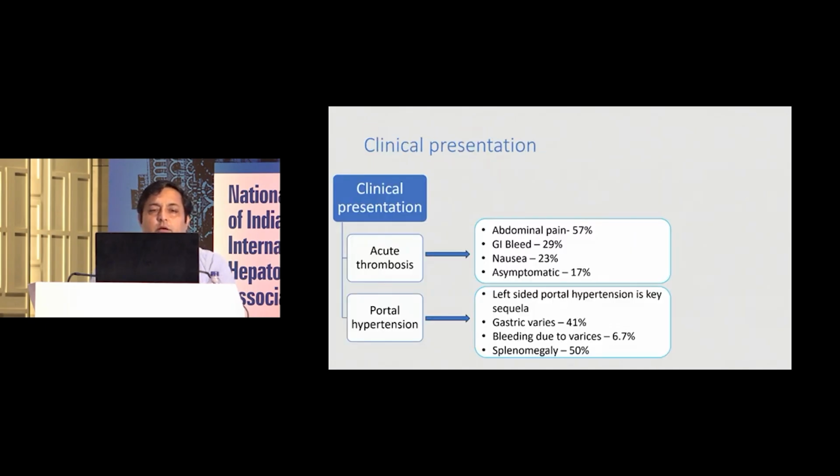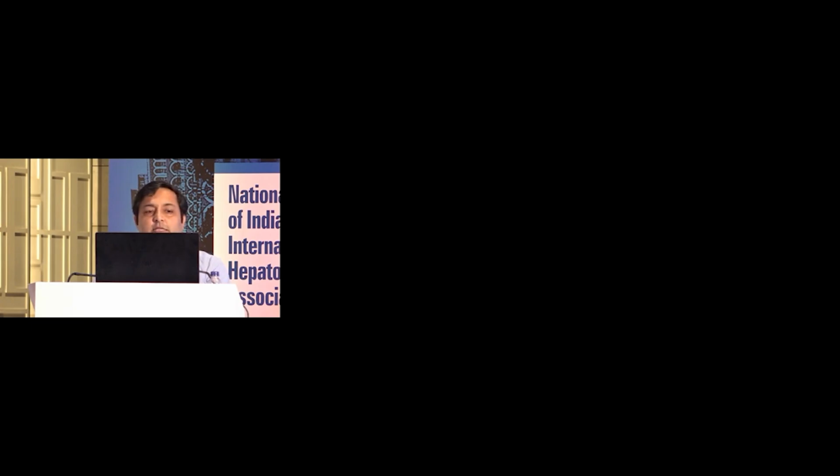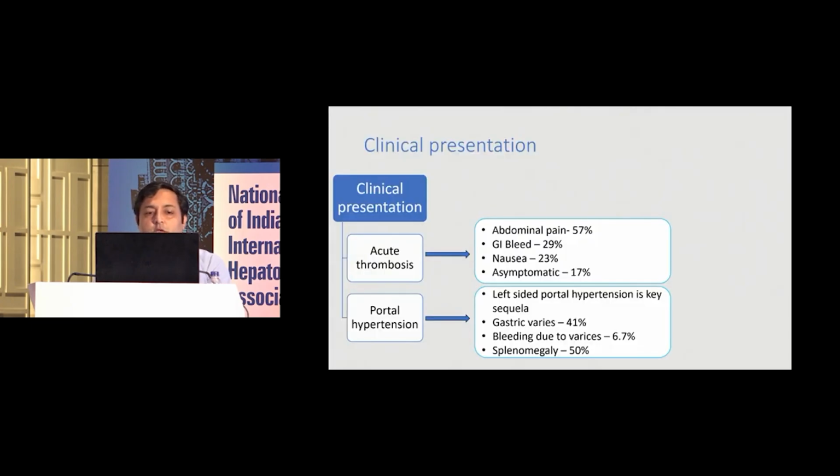And once this thrombosis develops after acute pancreatitis, what is the presentation? One is the acute presentation, when there is acute thrombosis of vessels. Acute thrombosis can result in abdominal pain, GI bleed, nausea, or it may be asymptomatic in 17% of the patients. The second presentation may be a sequela of the thrombosis in the form of portal hypertension, in which you can see left-sided portal hypertension.